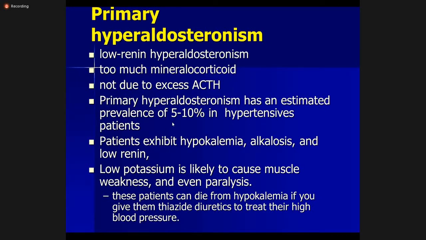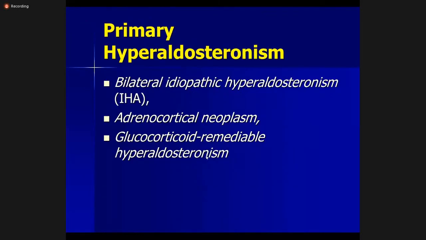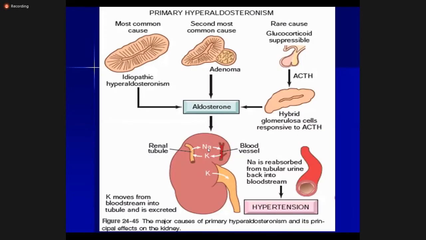So if a patient exhibits hypokalemia, alkalosis, low renin, and hypertension, the low potassium is likely to cause muscle weakness and even paralysis. As we've seen in this picture, hyperaldosteronism is going to cause hypernatremia and lead to hypertension.